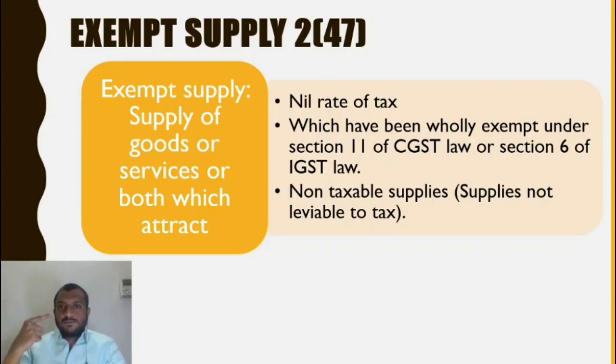The one specified as nil rate as per the rate notification. Two, the one for which a specific exemption notification has been issued as per the recommendation of GST Council. Third one, non-taxable supplies, petrol and alcoholic liquor, which have not been brought into the GST purview yet. So these three are exempt supplies as per section 2, clause 47.